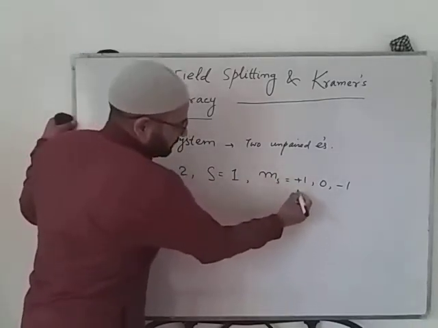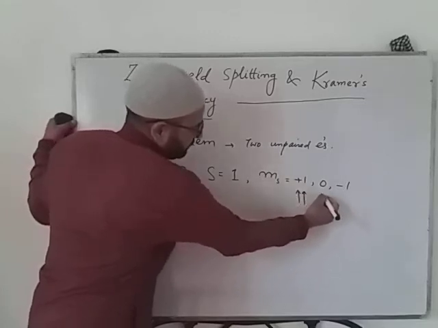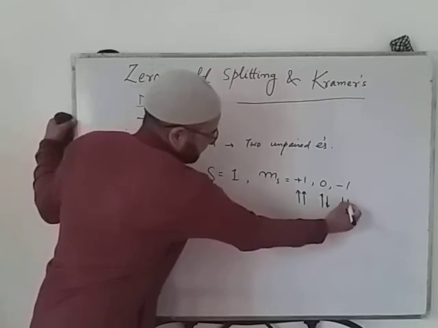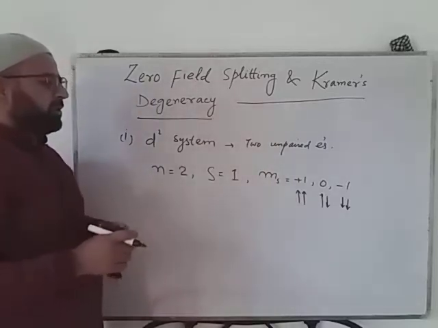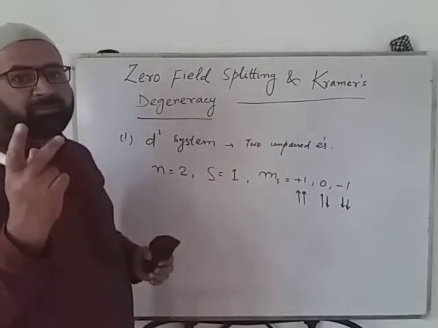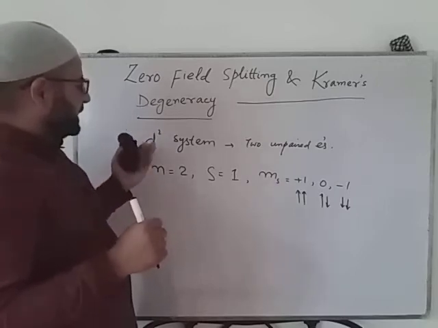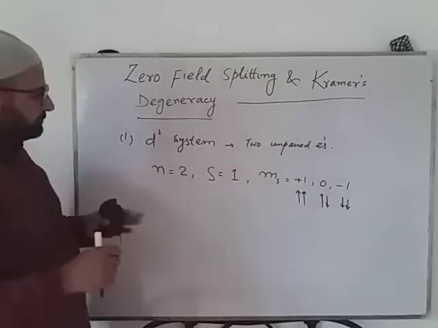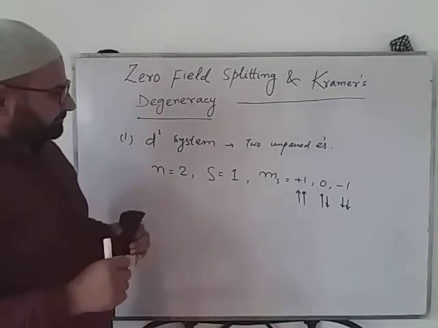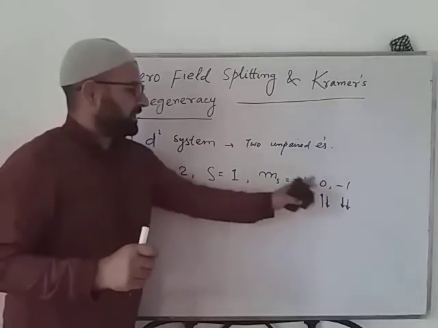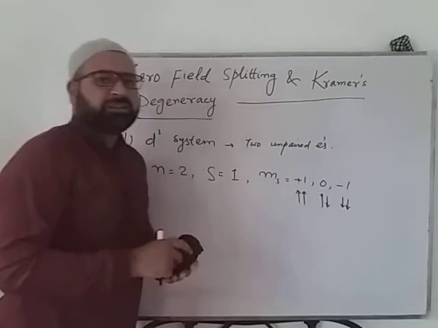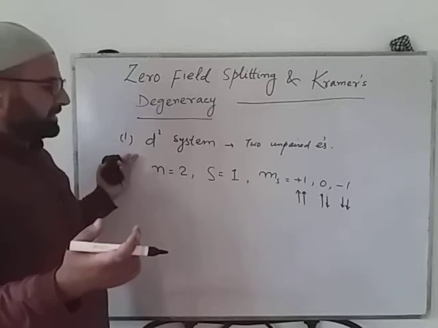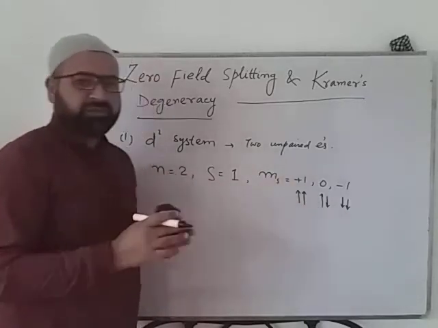How will these three orientations be represented when we have two unpaired electrons? For +1 both will be upwards, for 0 one will be upwards and one downwards, and for -1 both will be downwards. So these three types of orientations are possible when there are two unpaired electrons in a metal ion complex. Now since we have all three spin states, they are degenerate when we talk of an isolated metal ion.